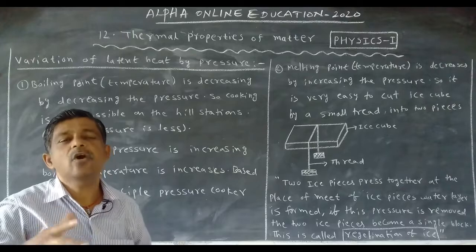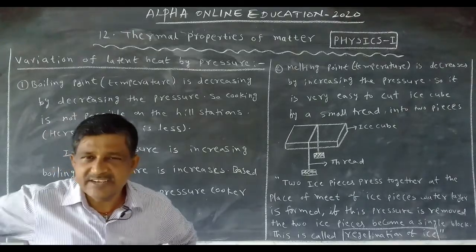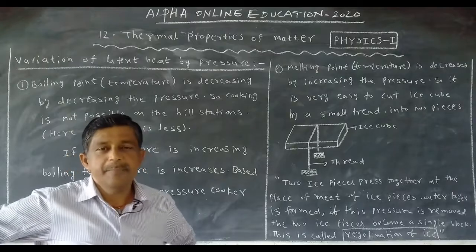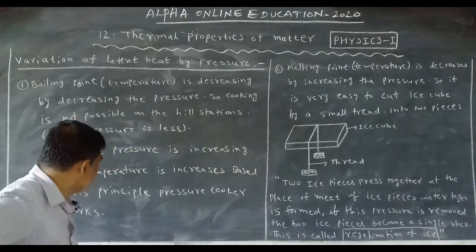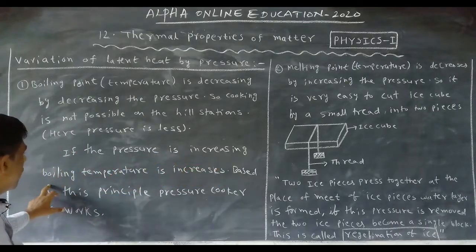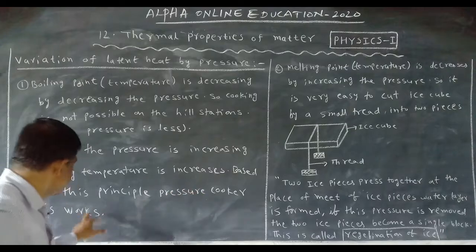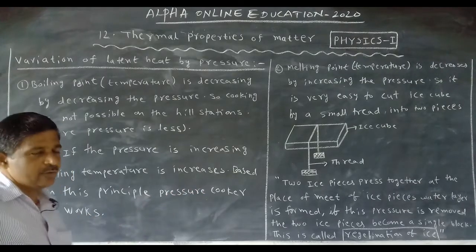We can't change the atmospheric pressure, so one instrument is designed, and that instrument is the pressure cooker. If the pressure increases, the boiling temperature increases. Based on this principle, the pressure cooker works.